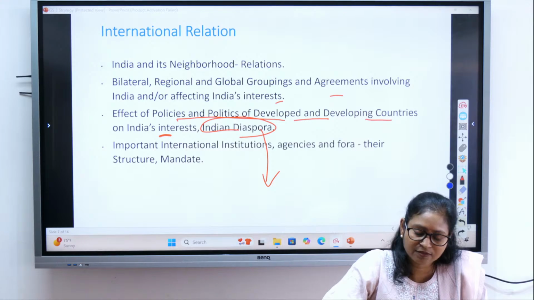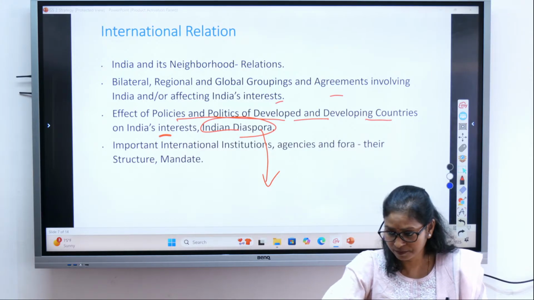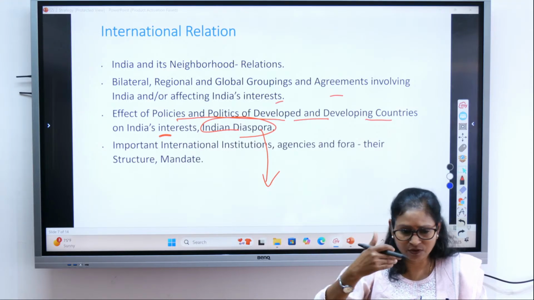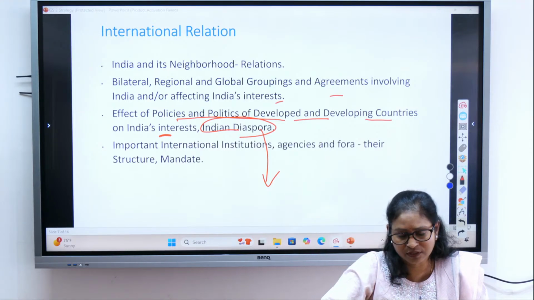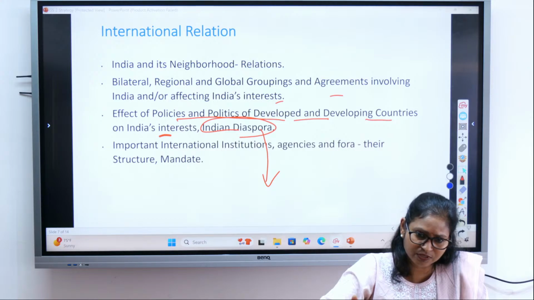Like Bobby Jindal, who was running in the presidential election. He was nominated, but later on he withdrew. Then there was Rishi Sunak, the ex-prime minister of UK, a person of Indian origin, right?